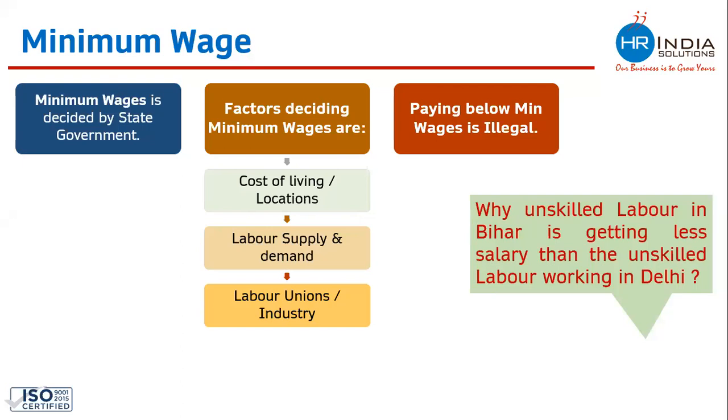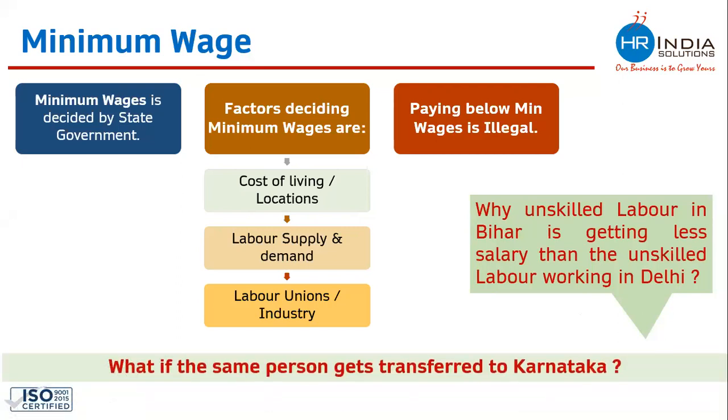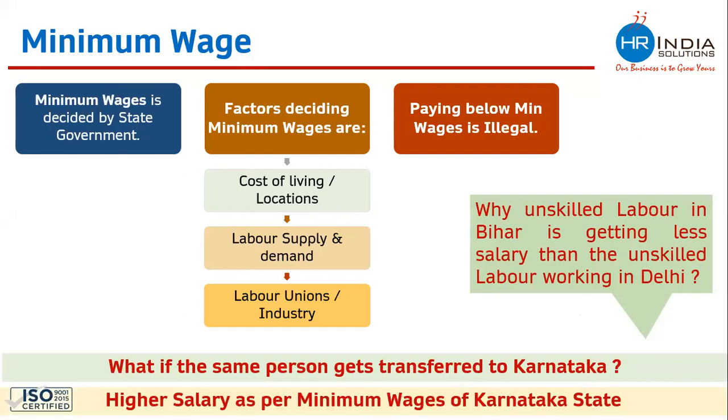Because the minimum wage of Bihar state is lower than the minimum wage of Delhi, right? What if the same worker who was working in Bihar gets transferred to Karnataka? Now, when he gets transferred to Karnataka, he will start getting wages according to Karnataka's minimum wage, right? So, minimum wage plays an important role at the time of deciding the salary of an employee.